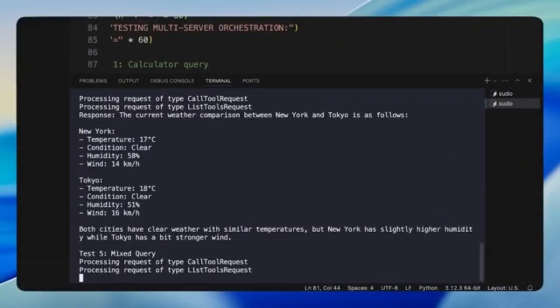intelligently routes queries. If a user asks a math question, the calculator responds. If they ask about the weather, the weather tool responds. This is where we see the true power of MCP: multiple servers working together under a unified AI agent.